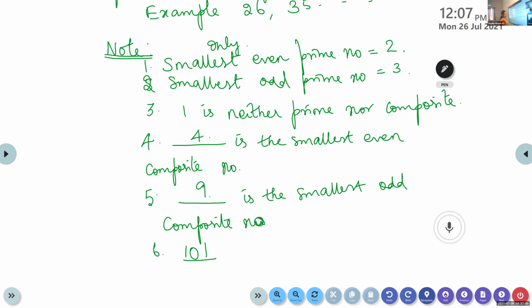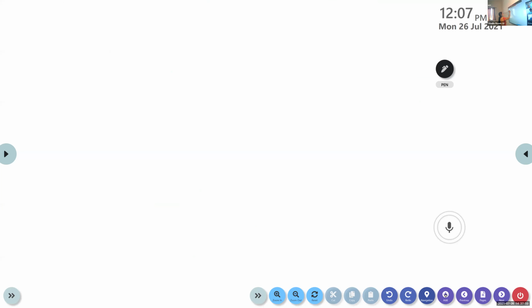Now, let us write the prime numbers from 1 to 100. Tell me which are the prime numbers from 1 to 100. 101 is the smallest 3-digit prime number.